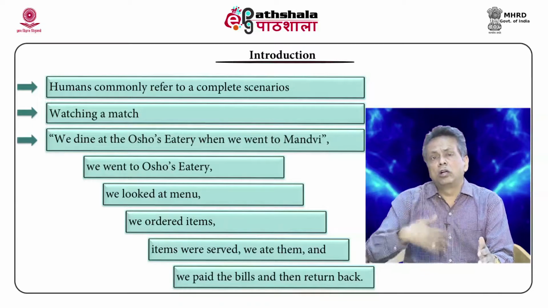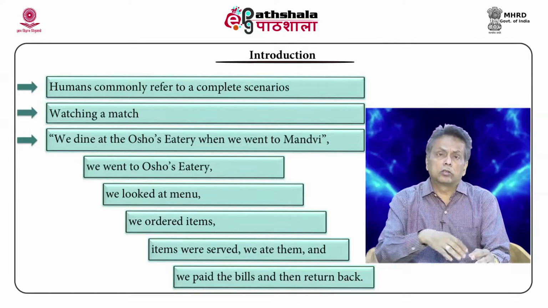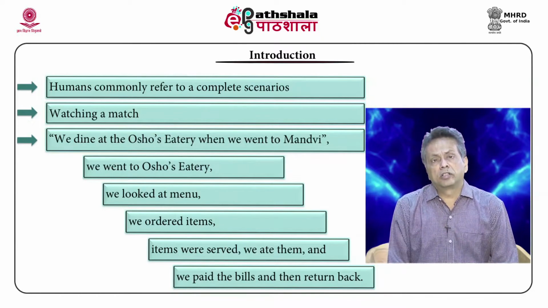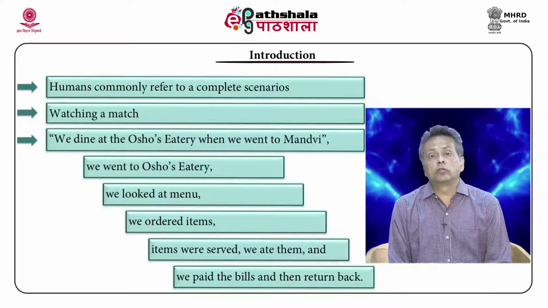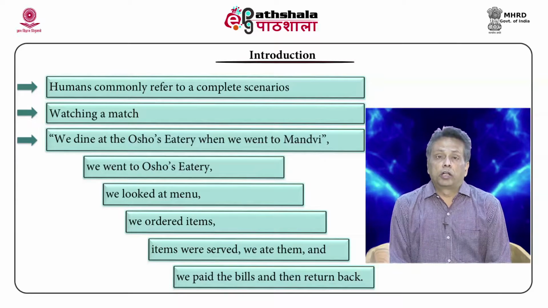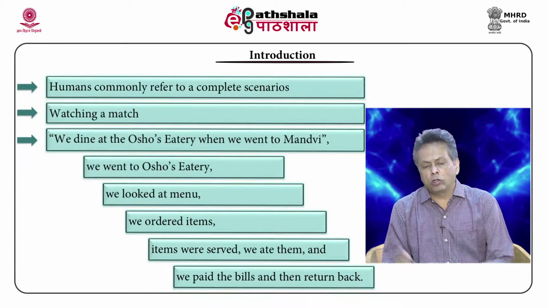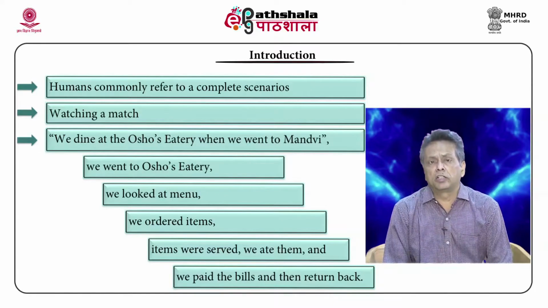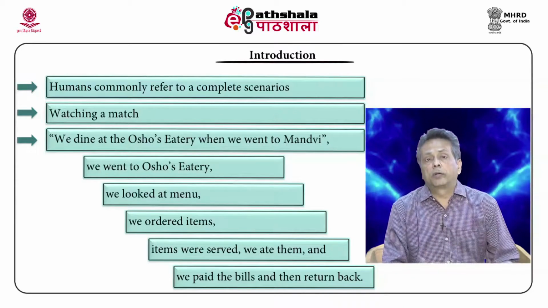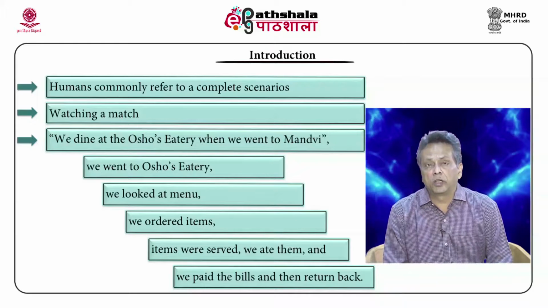That is called goal driven or expectancy driven reasoning. The other example, which I have also listed in the handout, is that we went to Osho's eatery when we went to Madhvi, and we enjoyed our dinner there. Now, if you encounter this statement, you also expect a lot of additional things. For example, the earlier part of the statement clearly indicates that Madhvi is not my hometown, I am visiting that place.